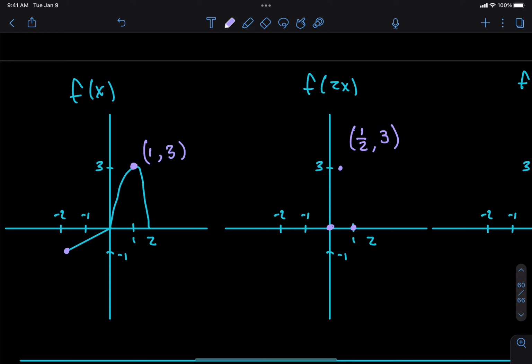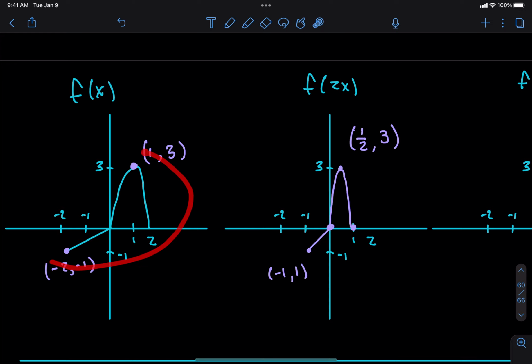So this is -2, -1. What are we going to do to the x value? Divide by 2. If I take -2 and I divide by 2, what do I get? -1. Okay, so -1, 1. Okay, so now we can put our picture together. It looks something like this.